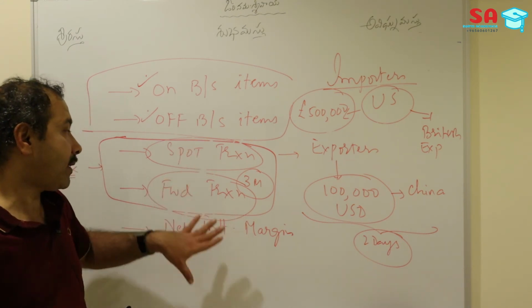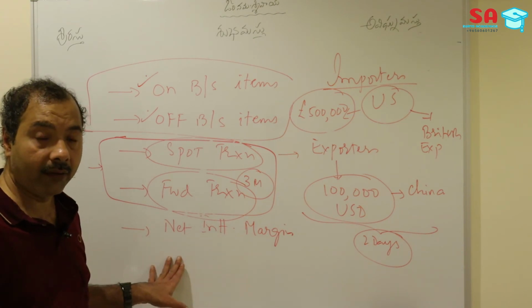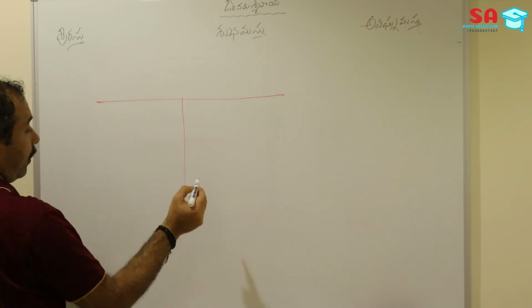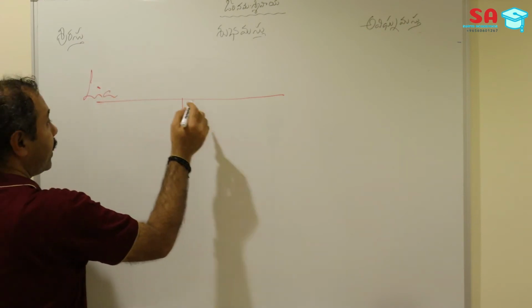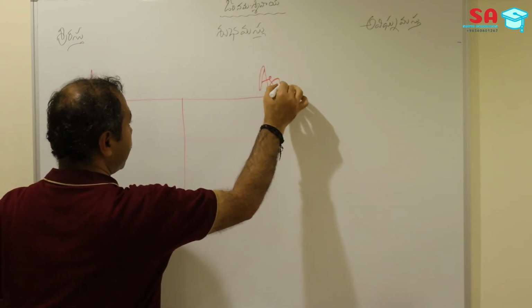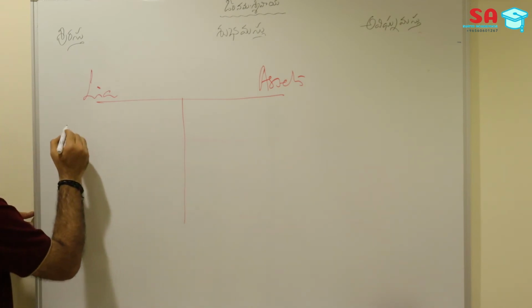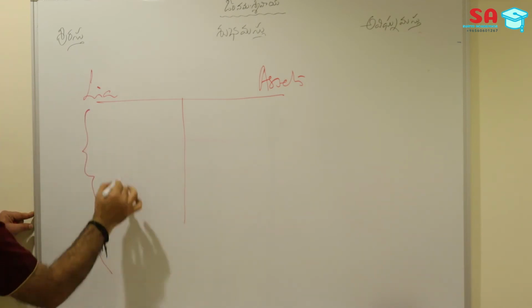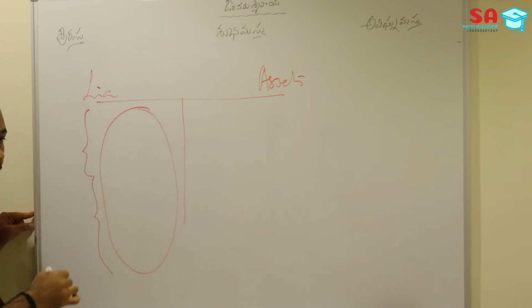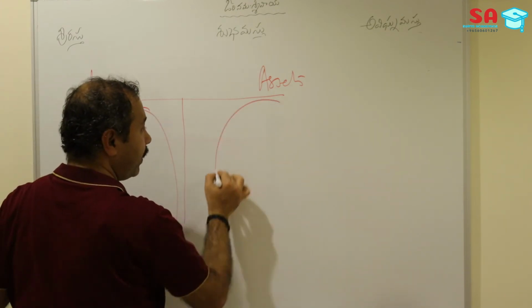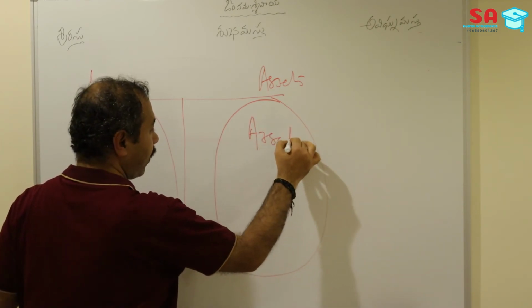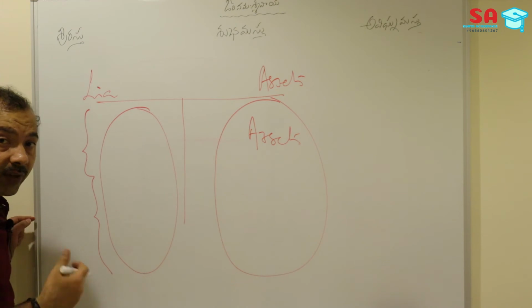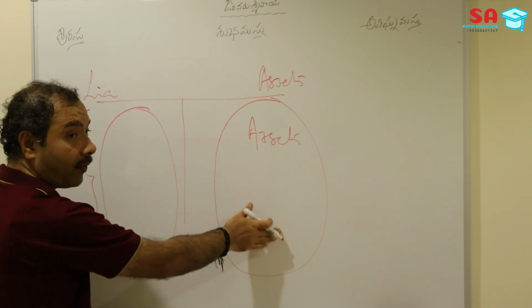Now finally, let us understand what is net interest margin that is applicable for the banking industry. Of course, I am using the T type balance sheet structure. So if we take the case of the liabilities, and the case of the assets of a bank, the bank is raising the funds from different sources. These are all the sources from where the bank is raising the funds, and these are all the activities the bank is investing in. These are nothing but the assets of a bank. These are all the activities which are generating returns for the bank. These are the things which are creating profitability for the bank.